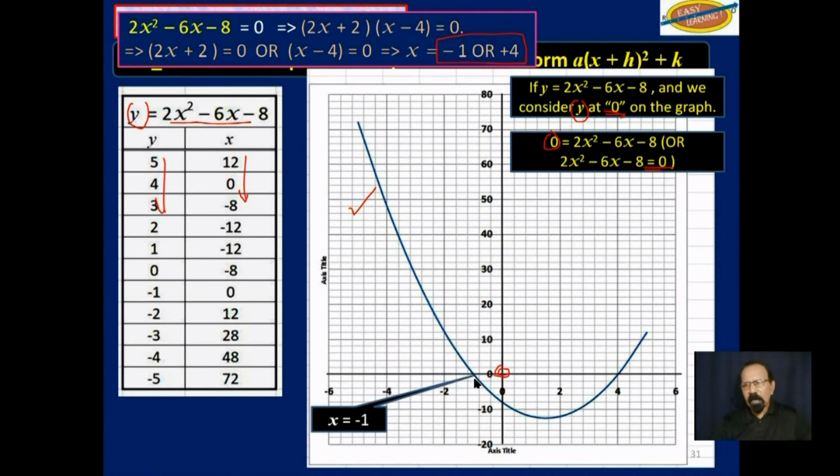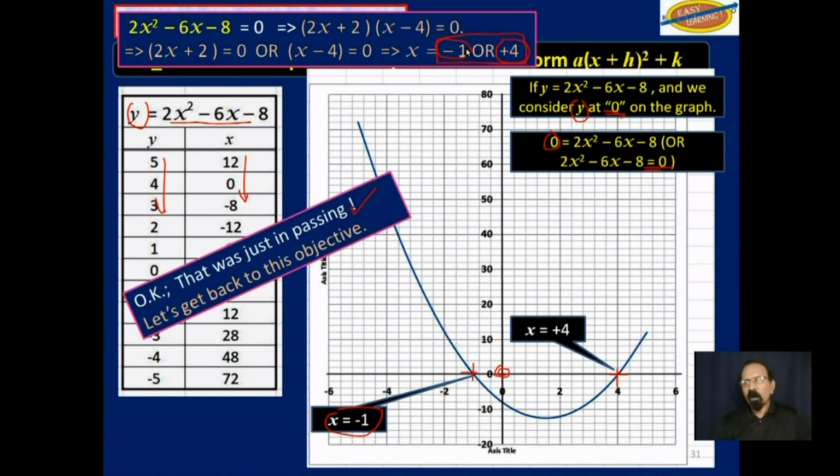We find that x is actually -1 at this point, and that x is actually +4 at this point. So we can solve that quadratic equation using a graph, -1 and +4. Okay, that was just in passing. Let's get back to this objective.